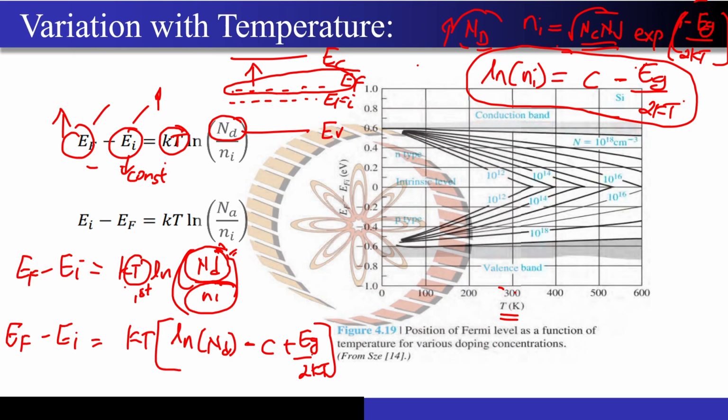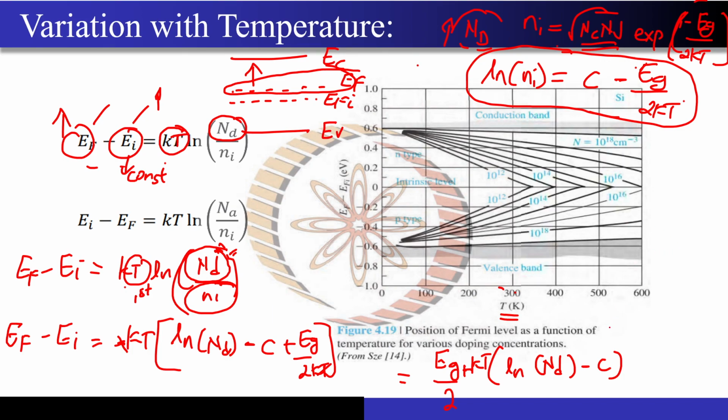So this is the term that I have with me right now, correct? Now if I just try to solve it, this KT and this KT and this KT will cancel out. So this will become Eg by 2, and then what will I be left with? I will be left with ln of Nd minus C, and by the way this is not the minus, this is plus, and I will be left with plus KT into this term.